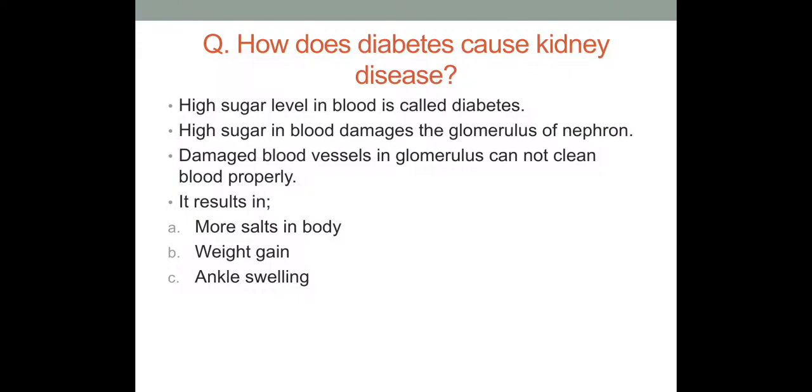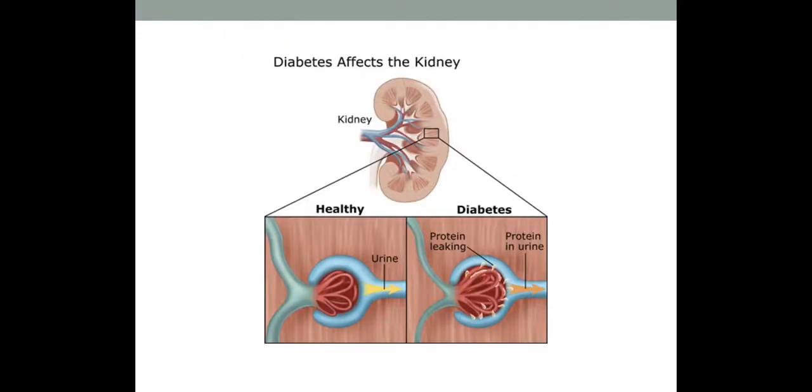even it can lead to renal failure. Okay, as you can see in the diagram over here, in the healthy nephron, the glomerulus is like this, right? And only the nitrogenous waste and some extra water, etc., will move toward the Bowman's capsule region, toward the tubular region. But whenever there is a condition of diabetes, these blood vessels of the glomerulus get damaged, and when they get damaged, they become porous. As a result, proteins start leaking out of the blood vessels, and move toward the urine.